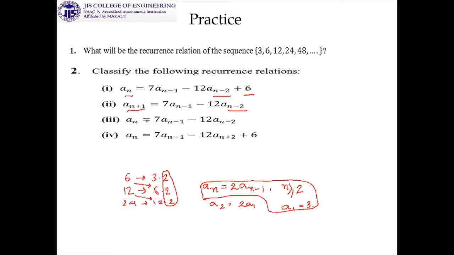The next one is n minus 1, n minus 2, so order will be 2, and it is linear. But here again some 6 is coming, and this 6 creates the non-homogeneous part of this one.